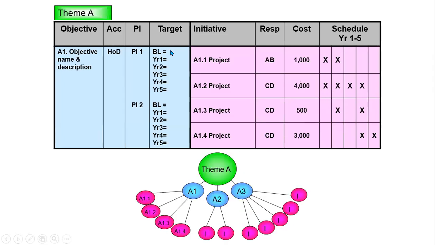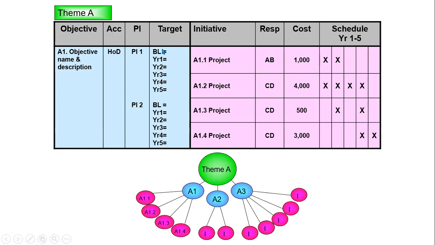This is a simplified scorecard. On the left-hand side, you'll find the objective details, and on the right-hand side, the initiative details. On the left-hand side, we say what we want to achieve. We have to be very clear what we want to achieve. We describe our objective, and to make it SMART, specific, measurable, agreed to, realistic, and time-bound, we agree on performance indicators. And for every performance indicator, there will be a baseline and targets, annual targets.